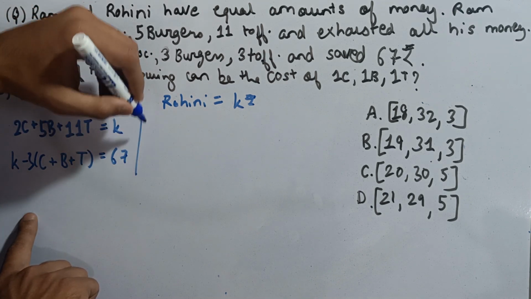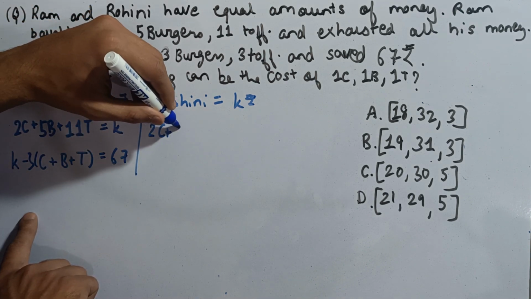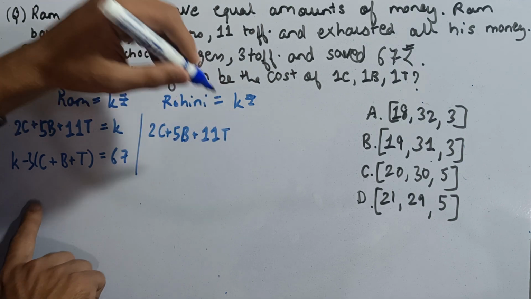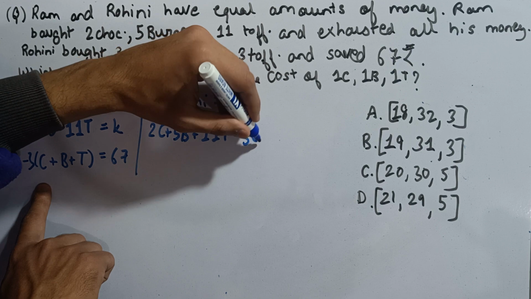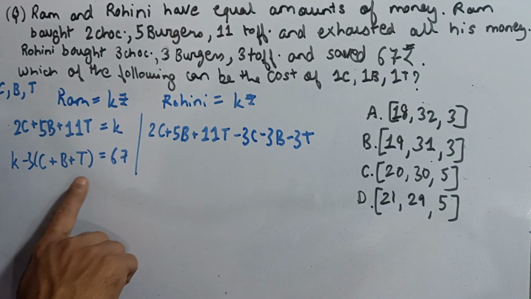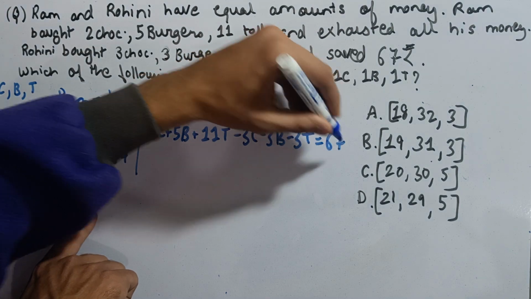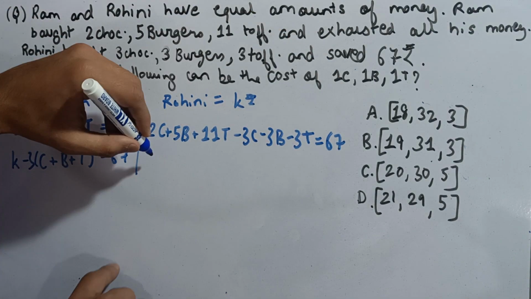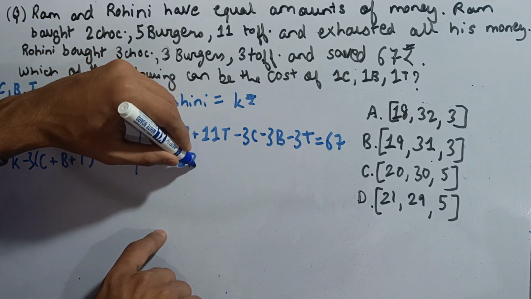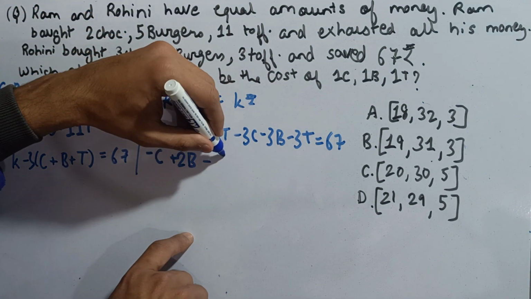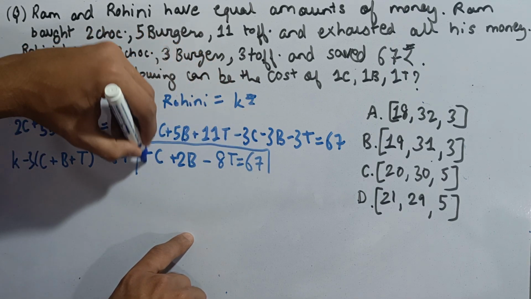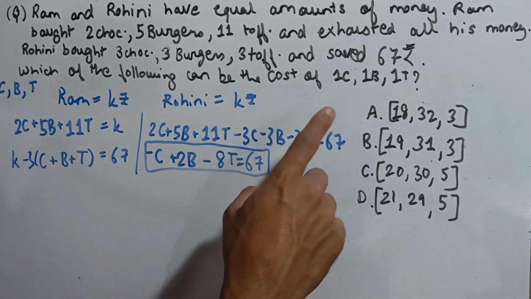That is 2c plus 5b plus 11t minus 3c minus 3b minus 3t. We get this as 67. 2c minus 3c is minus c, 5b minus 3b is 2b, 11t minus 3t, that is 8t, is equal to 67. Now we have the equation and we have the 4 options. We can solve this using the 4 options.